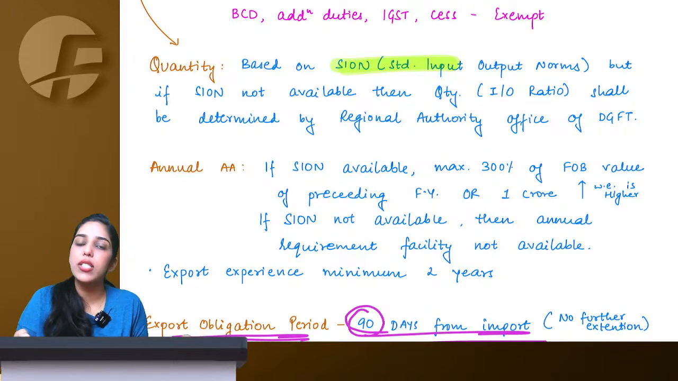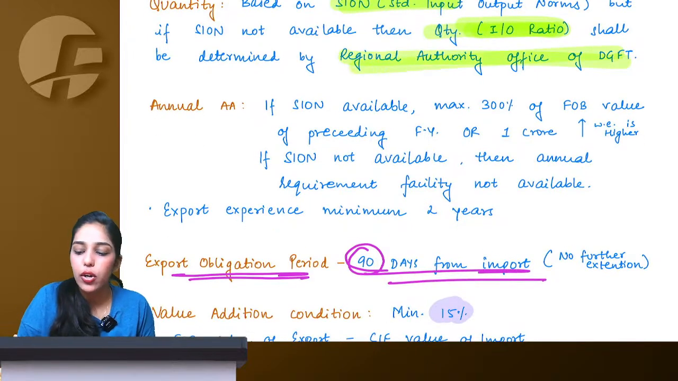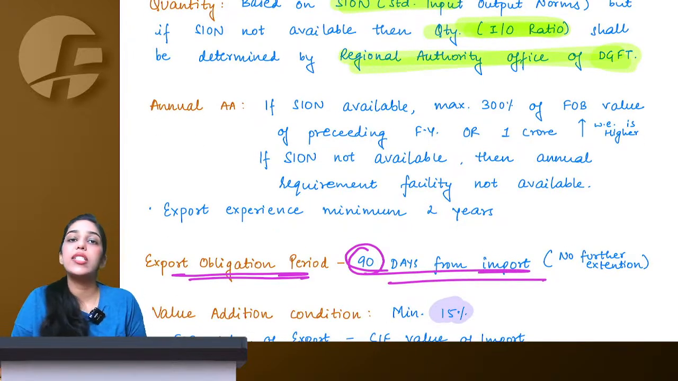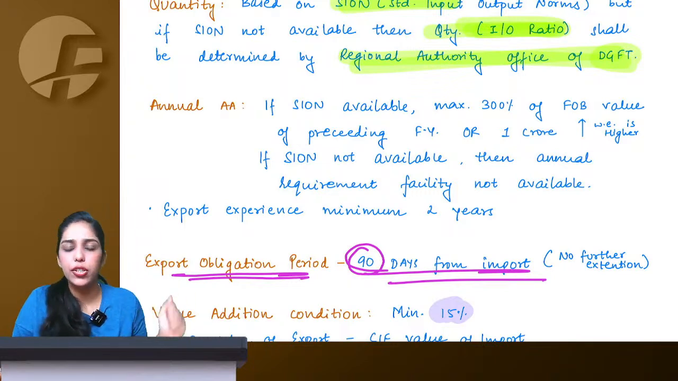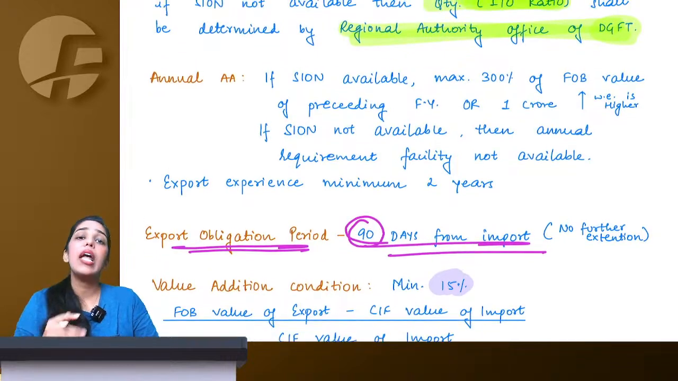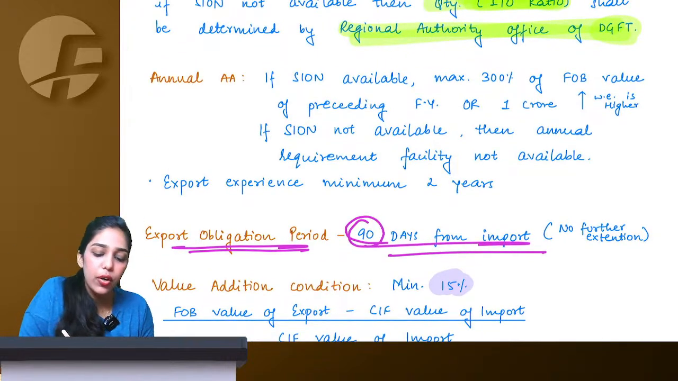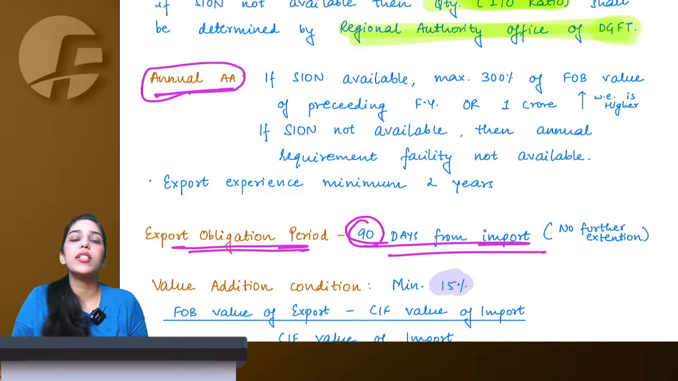In that case, you can just apply for an input output ratio quantity and it will be determined by the regional authority of DGFT. As I said, DGFT has a lot of regional authorities. Headquarters are at Delhi, but every region has a regional authority of DGFT. If you are a regular importer exporter, you can also avail annual advance authorization, meaning not for a particular consignment.